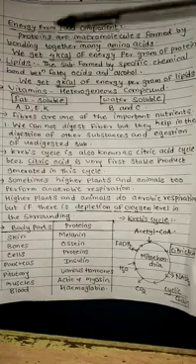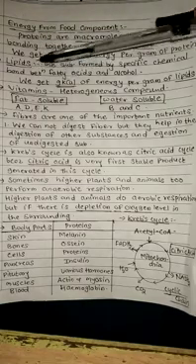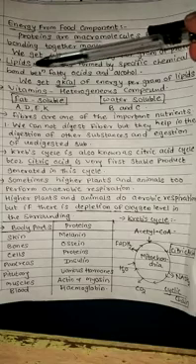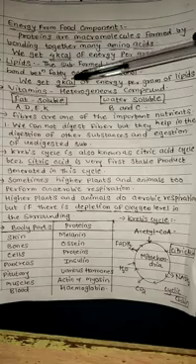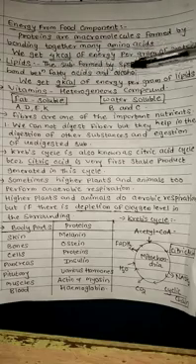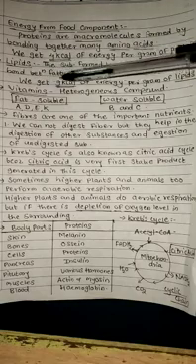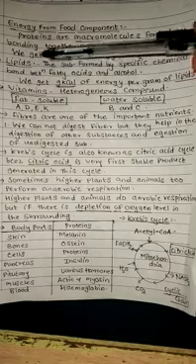So lipid is nothing but fats. After digestion of fats we get fatty acid. So the substance formed by a specific chemical bond between a fatty acid and alcohol is called lipids.